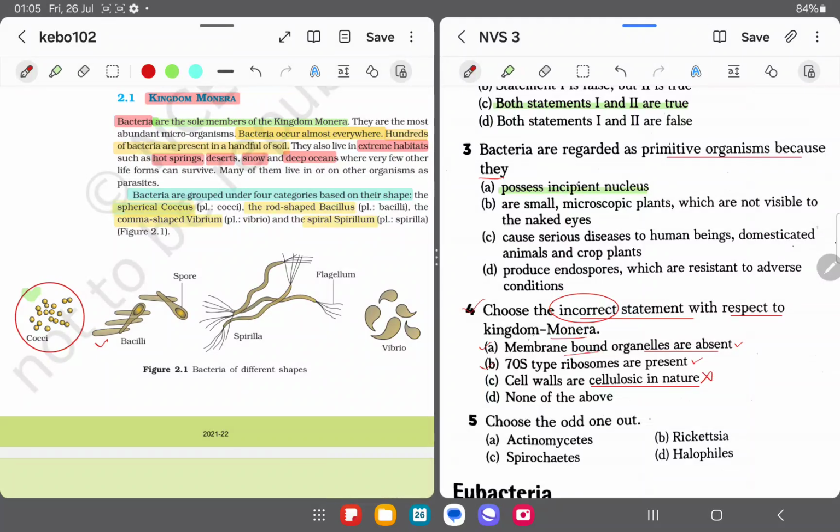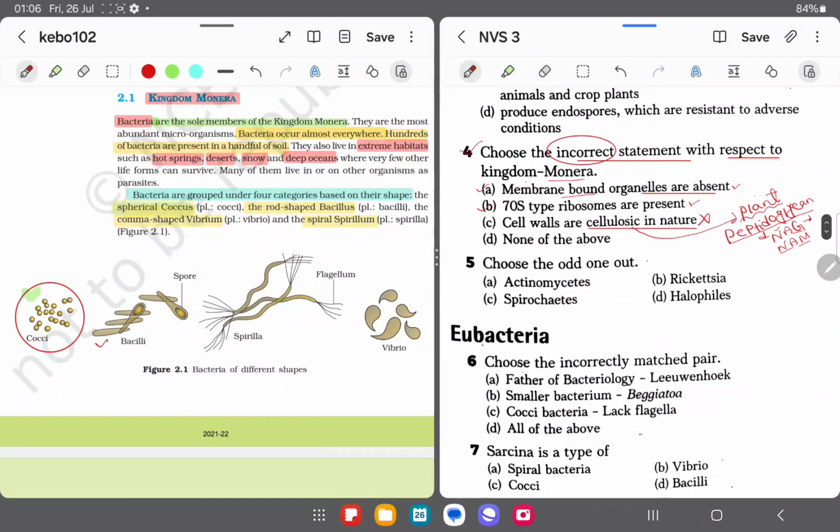Cell walls are cellulosic in nature. A cellulosic cell wall is found in plants. The bacterial cell wall is actually made up of peptidoglycan. That means it has NAG and NAM. NAG means N-acetyl glucosamine and NAM means N-acetyl muramic acid.